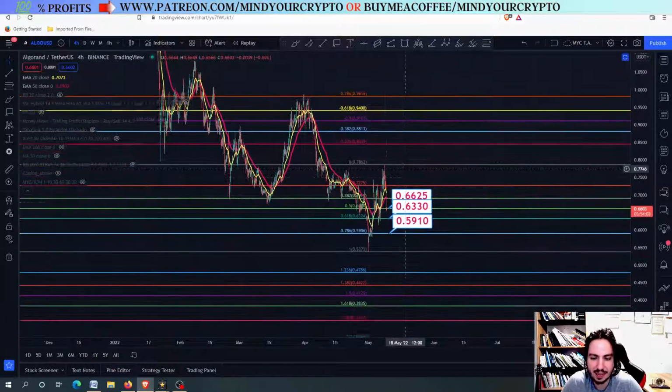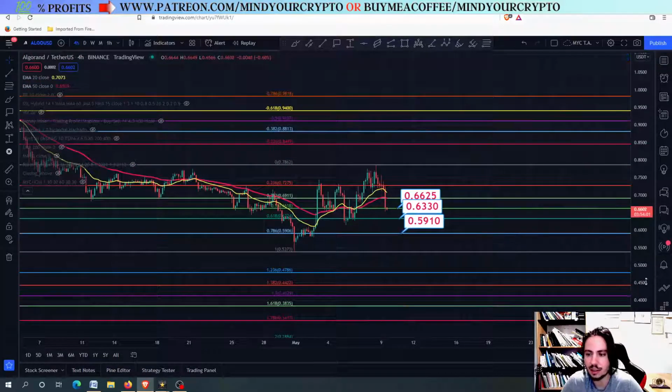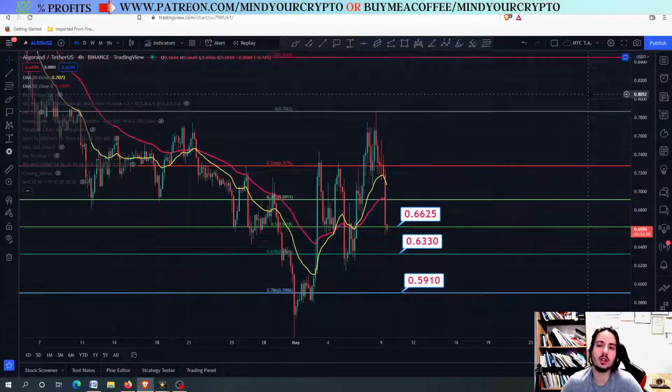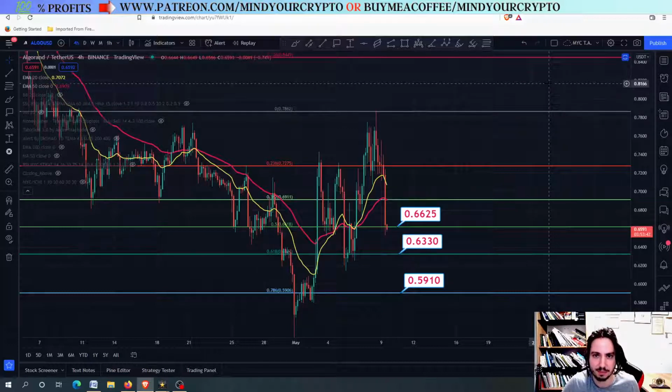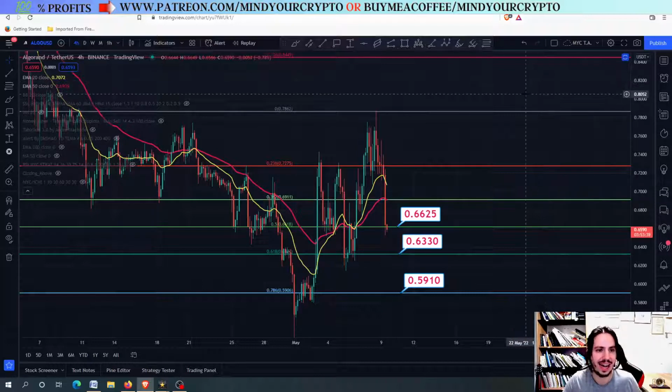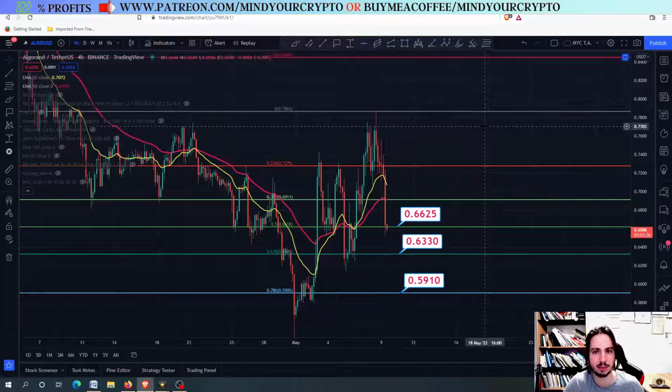But in the meantime, what we have to do is, of course, for Bitcoin not to go down from the 33K. If we close below the 33K on the weekly frame, actually the 34K, right, then I'm afraid Bitcoin will go down to 28K and Algorand will lose its momentum, having a crash going on. So you need to be very careful with Algorand and with the Algorand against Bitcoin chart.